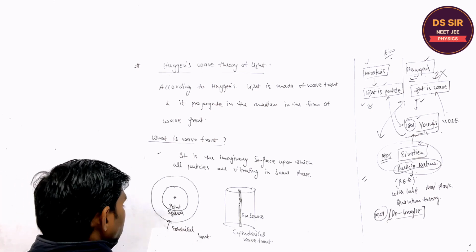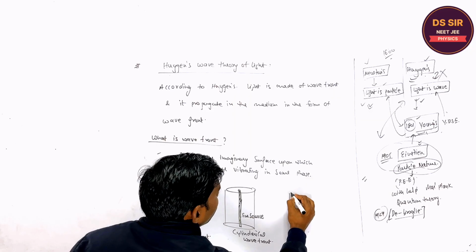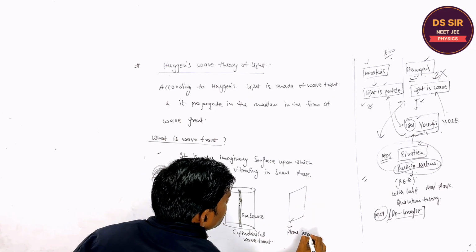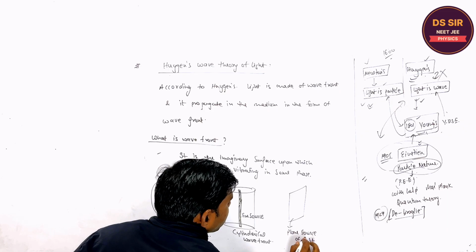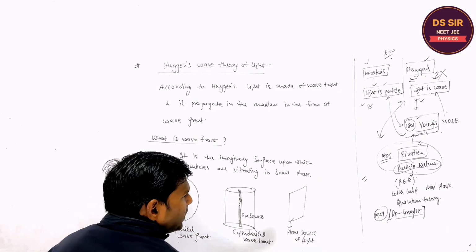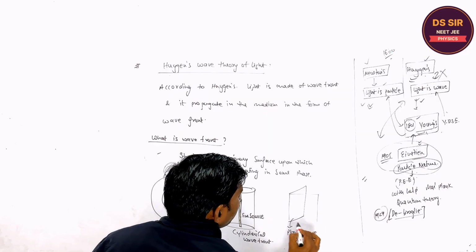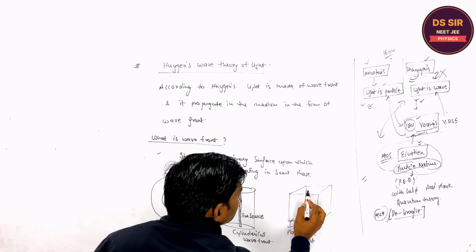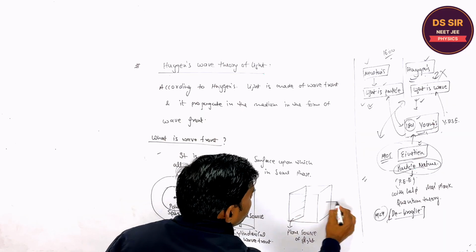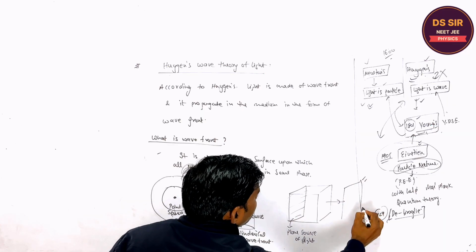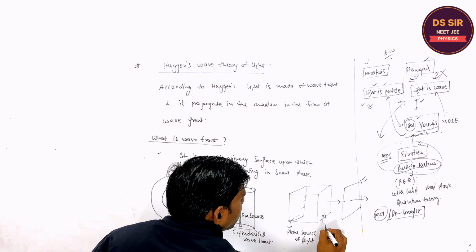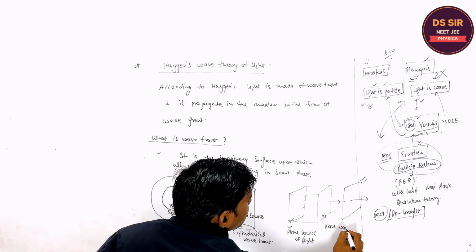Another source is the plane source of light. With the help of the plane source of light, the plane wavefronts are produced, right? Suppose this is the plane source of light. The plane wavefronts are produced, and these are called plane wavefront.